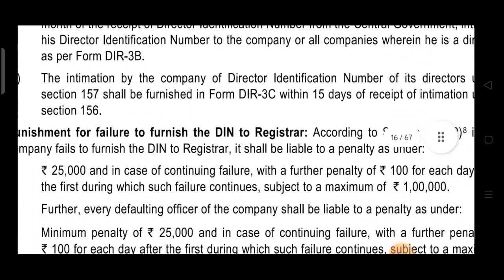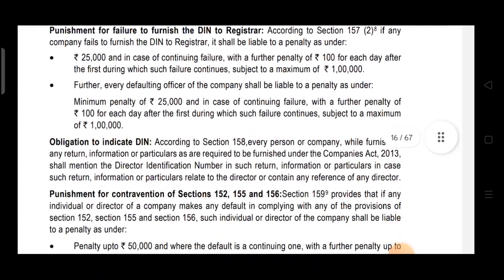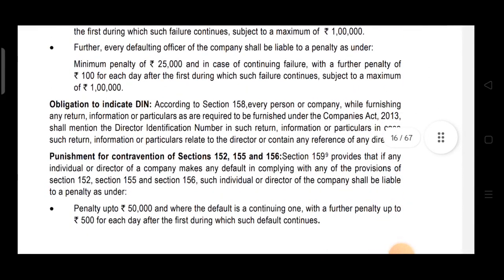So if there is any contravention of any of the sections 152, 155 and 156, punishment is given in section 159. Section 159 provides that if any individual or director of a company makes any default in complying with any of the provisions of 152, 155 and 156, such individual or director of the company shall be liable to a penalty as under.